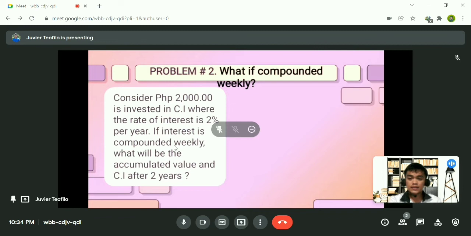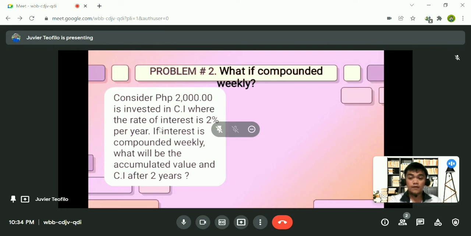If interest is compounded weekly, what will be the accumulated value and the compound interest after 2 years? So we're going to find the accumulated value and the compound interest.